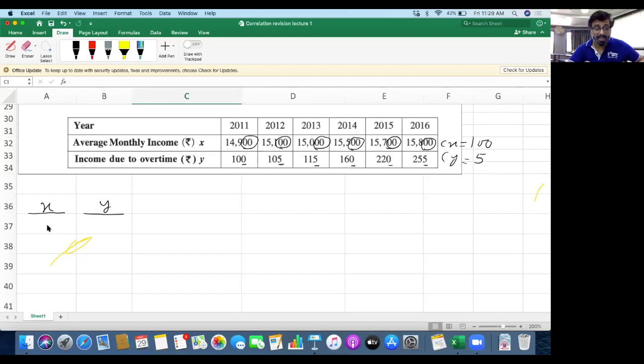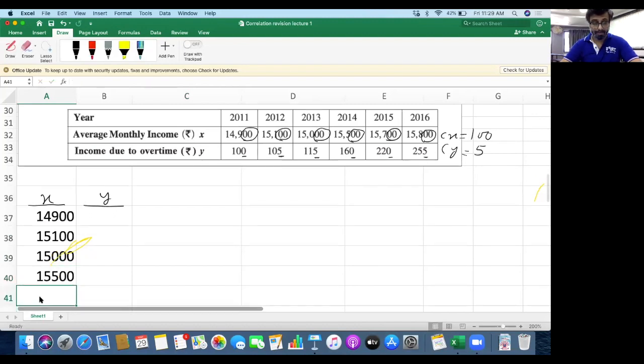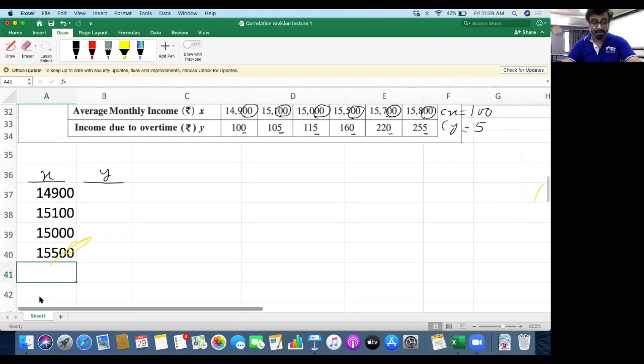I will also note down the values of x and y. 14,900, then 15,100, then 15,000, then 15,500, then 15,700, then 15,800.